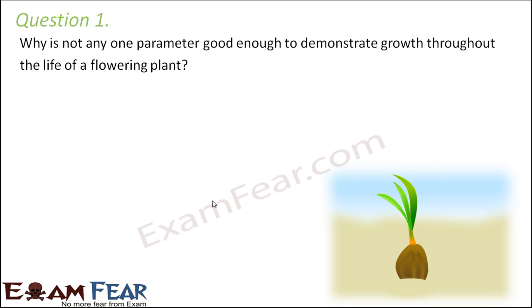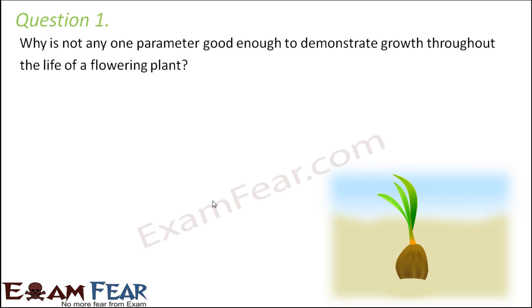Now, as I mentioned before, when we talk about growth, what are we talking about? When we say that a plant is growing, we might be talking about so many different things. A plant might grow because the number of cells is increasing, and that can happen due to cell division. A plant can grow because the cells are elongating, each particular cell is increasing in size. A plant can also grow if there is an increase in weight, and that increase in weight can be due to more number of cells or due to increase in the protoplasm.